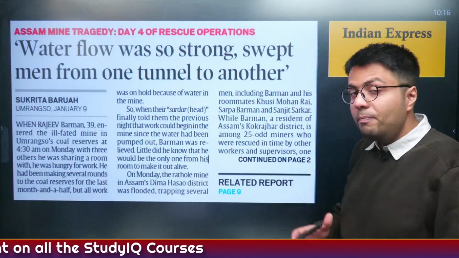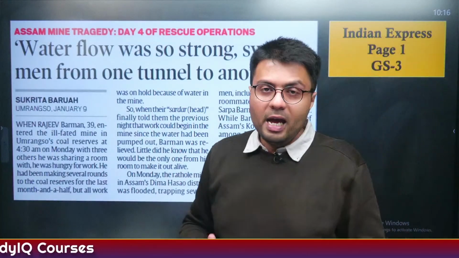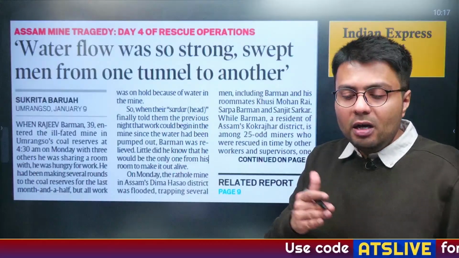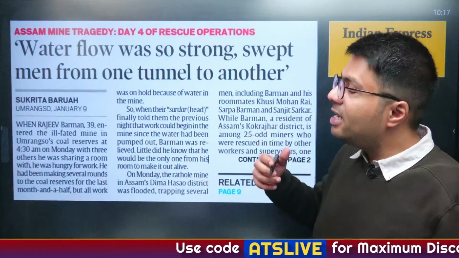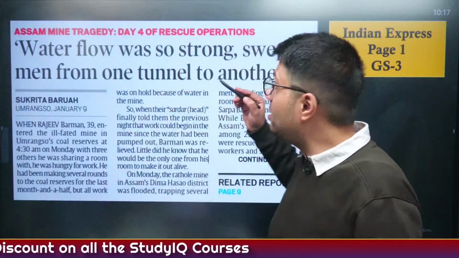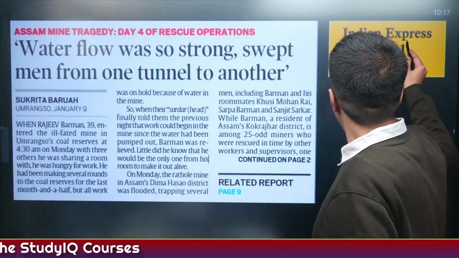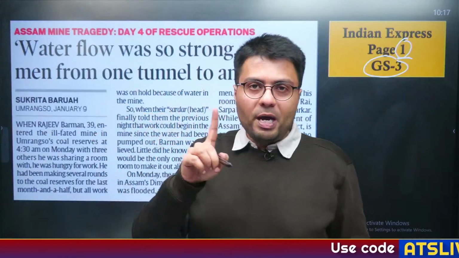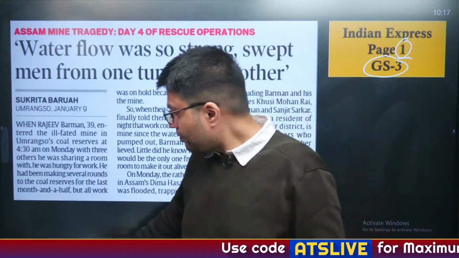Moving to the next article of the day. This article appeared on the very first page of the Indian Express newspaper, and it highlights a tragedy which has struck Assam, particularly related to a mining incident. Now, such kinds of incidents are covered in disaster and disaster management. Therefore, they are a part of the GS paper 3 syllabus, and as I told you, it appeared on the very front page of the newspaper. Hence, the page number for this article is 1.